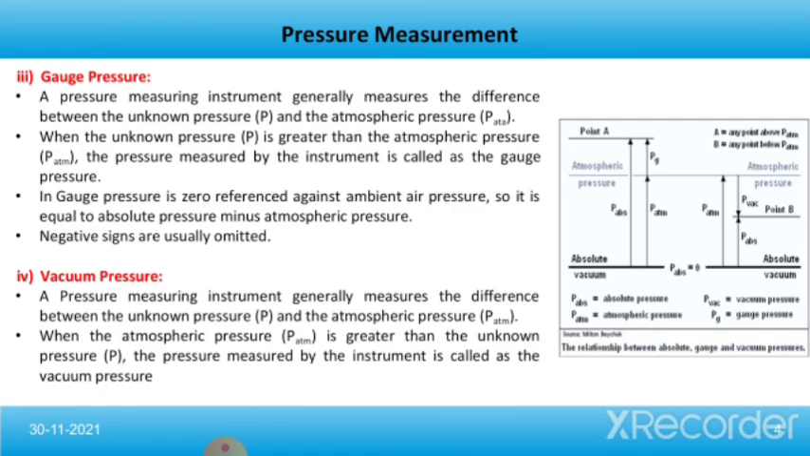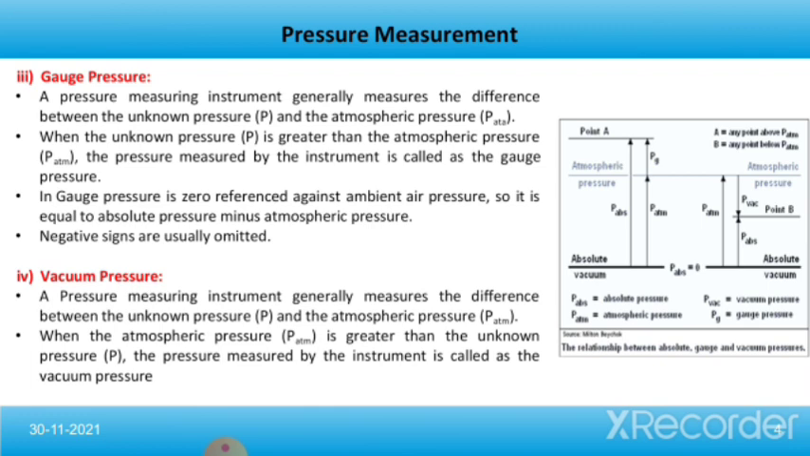Next is the gauge pressure. A pressure measuring instrument generally measures the difference between the unknown pressure and the atmospheric pressure. So when the unknown pressure is greater than the atmospheric pressure, the pressure measured by the instrument is called gauge pressure. Gauge pressure is zero referenced against ambient air pressure, so it is equal to absolute pressure minus atmospheric pressure. Negative signs are usually omitted here.